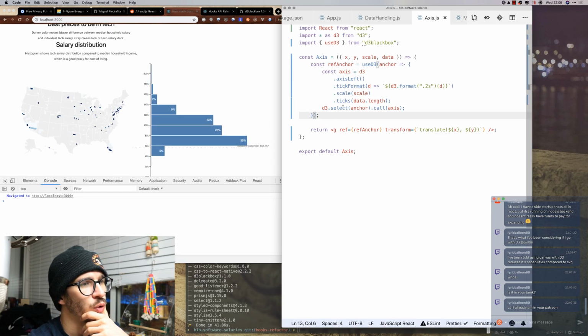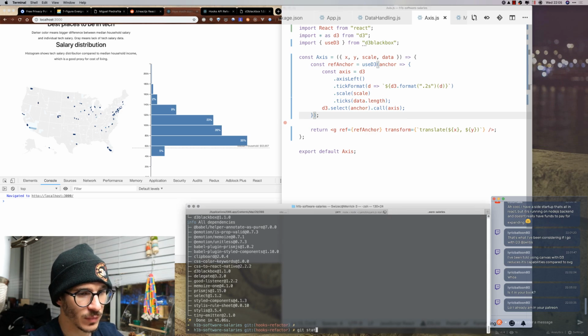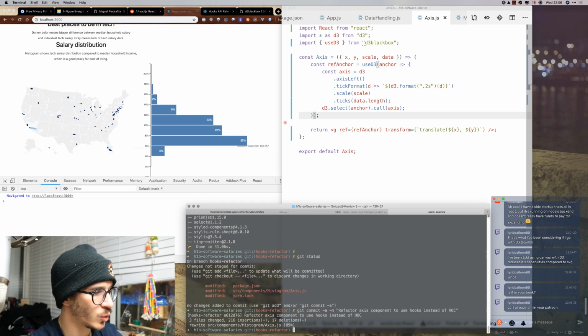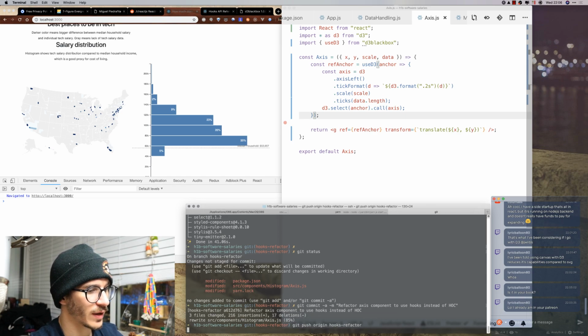It would be great if it knew how to be more optimized so that it doesn't re-render every time, but that's fine because it's only meant to be used for small libraries. So git commit -a -m, refactor axis component to use hooks instead of hook. Cool. Git push origin hooks refactor.